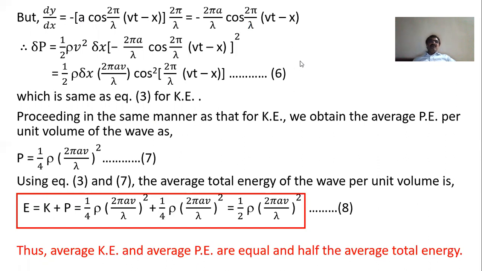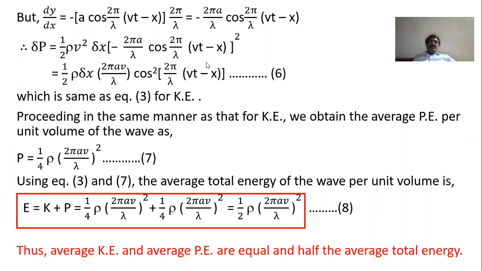By putting this value of dy by dx, we find half rho v square delta x into this quantity, whole square. Now after rearranging the terms, we take 2 pi a v by lambda and rho dx. By rearranging these terms, we get equation 6.